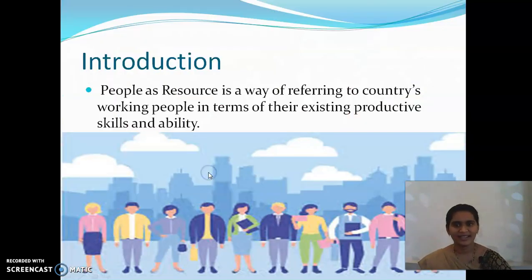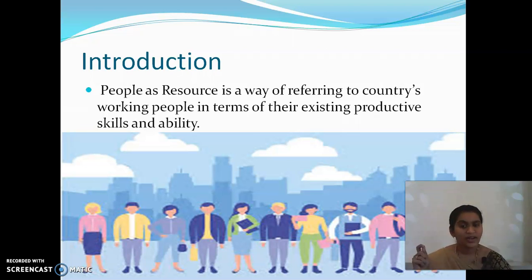Okay, guys, let us start with the introduction. See here, people as resource is a way of referring to a country's working people in terms of their existing productive skills and ability. So, how do you consider people as a resource? Here they are telling that in a country, the working people, in terms of their existing productive skills and ability, based on their skills and ability, a person will be considered as a resource.